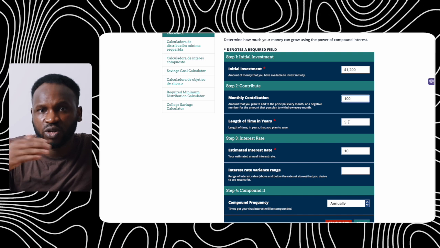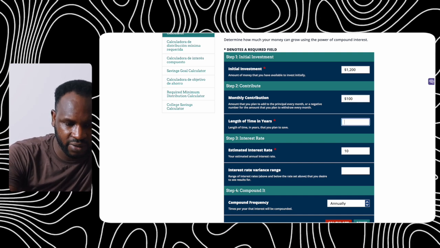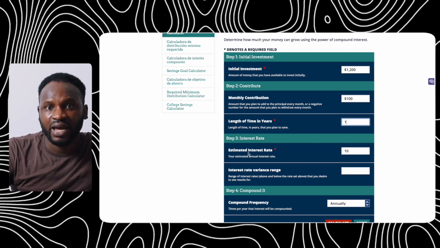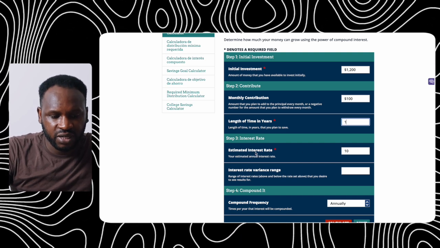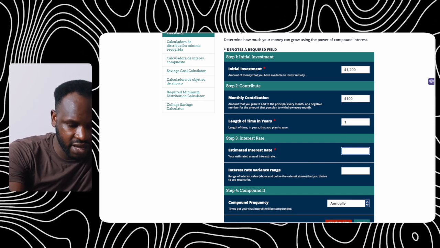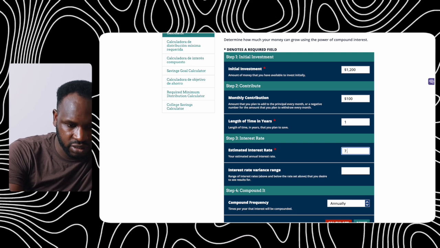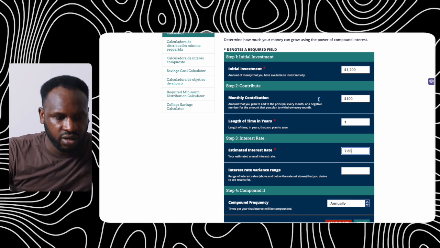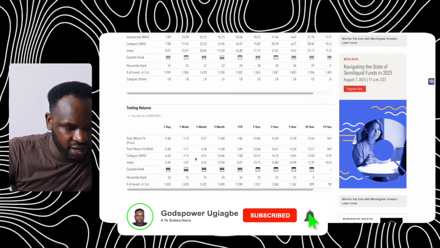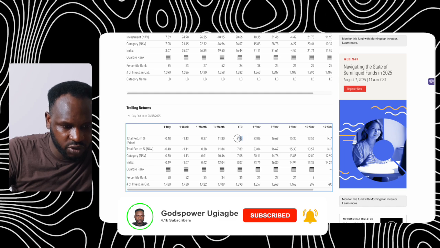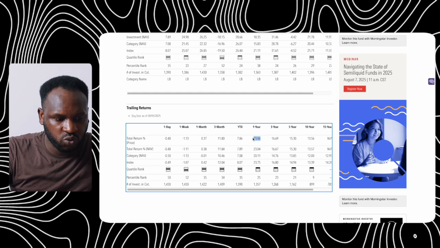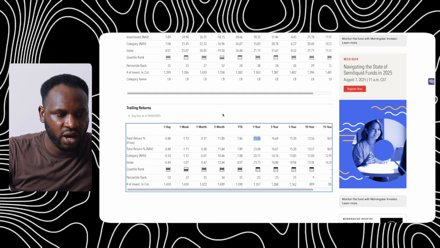How long do you want to do your investment? Let's just say, for example, 1 year. And if we put 1 year here, and here we are going to enter the estimated interest rate, so the amount of money you are going to get from your investment. So we can come here and type 7.86. Let us go back and check it from where we did the analysis. Which is here, and this is what we are going to get every year for us to be an investor to this platform. So what we need to do now is to take this percentage and go and calculate it.